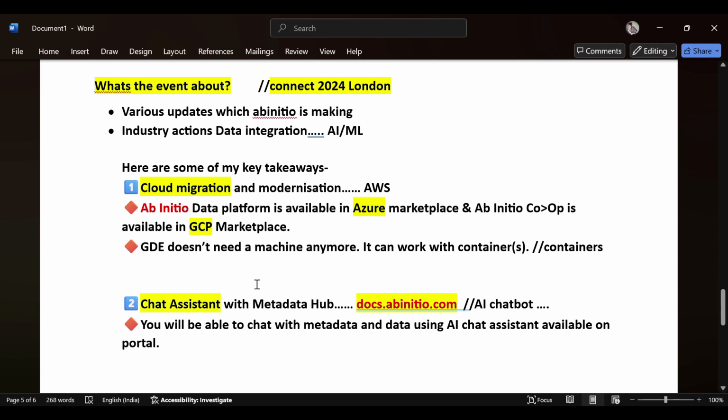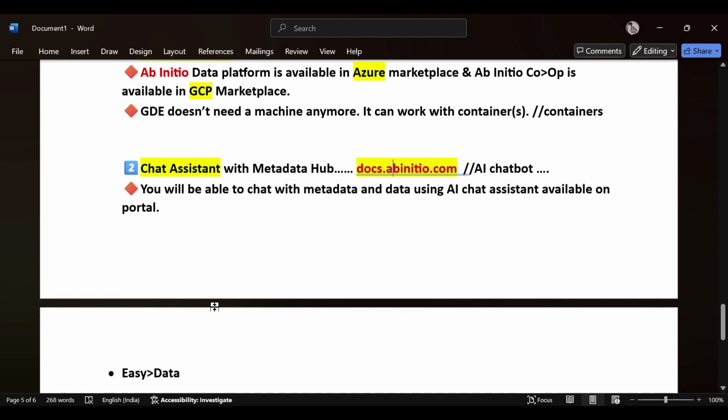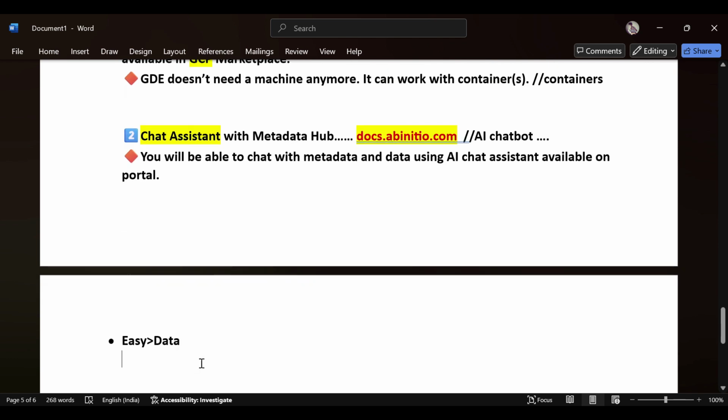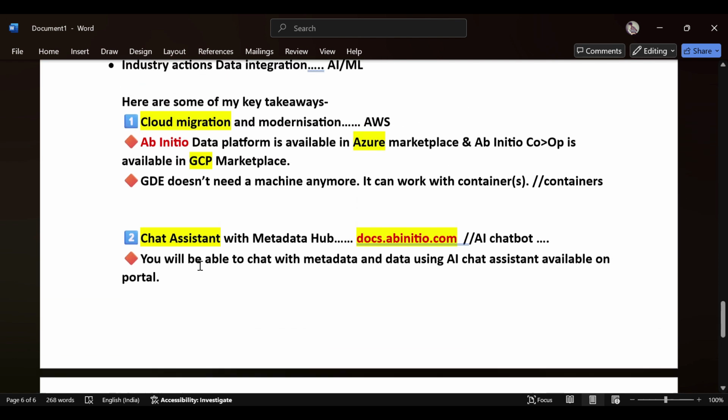It's highly important that you stay updated with the latest news and technology they are improving. Your company, which is using Ab Initio, will see changes in the tools, and as a developer you will see those tools and changes.